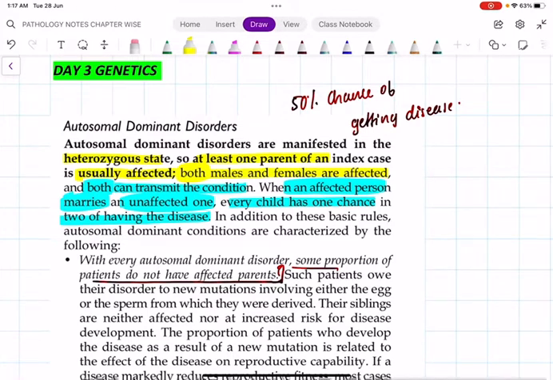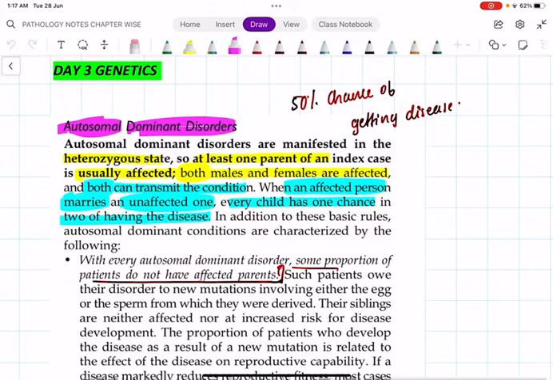Today we are going to discuss the Mendelian disorders, the first of its kind, autosomal dominant disorders. These autosomal dominant disorders are always manifested in the heterozygous state. So at least one parent must be affected. Remember, both males and females are affected. That means both sexes will be affected. Both can transmit the condition.